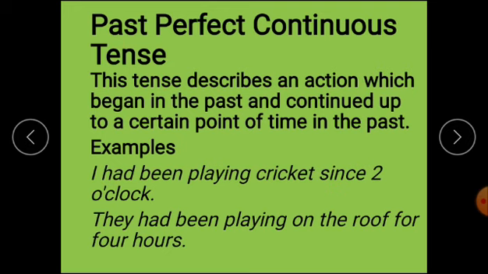Past perfect continuous tense. Dear learners, this tense describes an action which began in the past and continued up to a certain point of time in the past. I repeat, this tense describes an action which began in the past and continued up to a certain point of time in the past. I had been playing cricket since 2 o'clock. They had been playing on the roof for 4 hours. Now I hope you are getting the use of since and for.